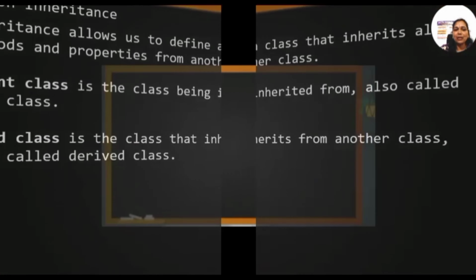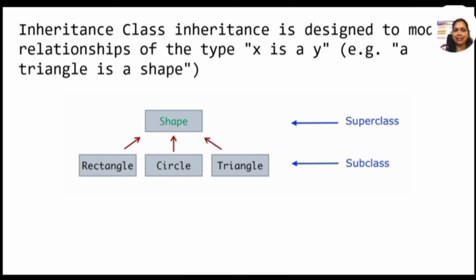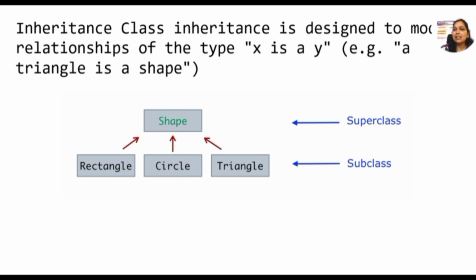This is important. Now let us look deeper at inheritance. Inheritance is designed to model a relationship of X and Y. One example is shape, which is a superclass, also called a base class or parent class. From this class we define three new classes, taking all the attributes and properties of shape: rectangle, circle and triangle. These are called subclasses, derived classes, or child classes. So this is about inheritance classes.